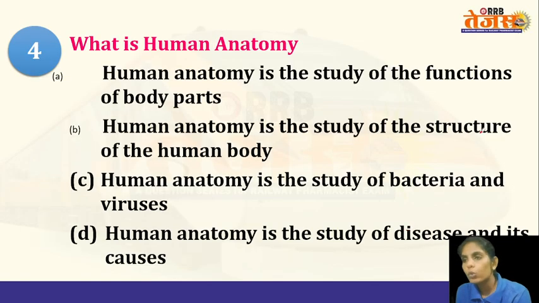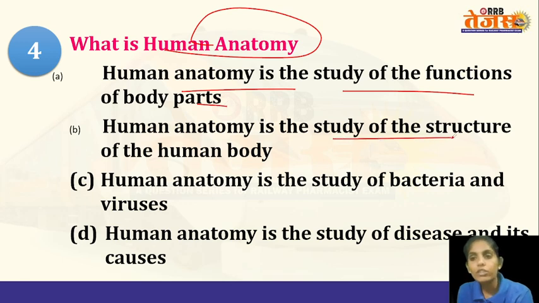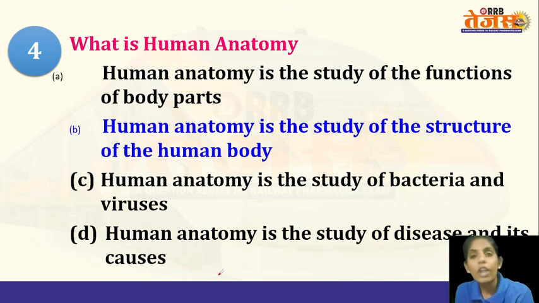Now coming to the fourth question, what is human anatomy? So what will we study under human anatomy? Options are: human anatomy is the study of functions of the body parts, or it is the study of structure of the human body, study of bacteria and viruses, or the study of diseases and its causes. So what is the answer? It is about the study of structures of the human body.